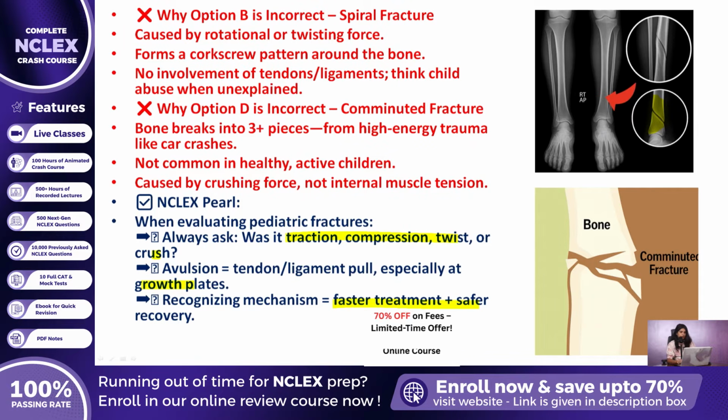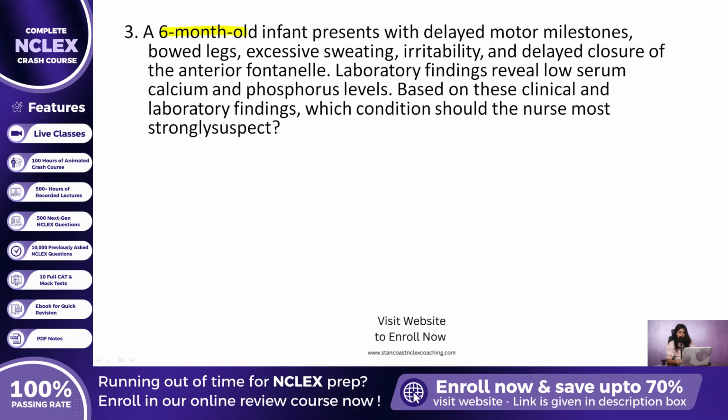Let us continue building your pediatric NCLEX mastery. Here comes your question number 3. A 6-month-old infant presents with delayed motor milestones, bowed legs, excessive sweating, irritability, and delayed closure of the anterior fontanelle. Laboratory findings reveal low serum calcium and phosphorus levels. Based on these clinical and laboratory findings, which condition should the nurse most strongly suspect?